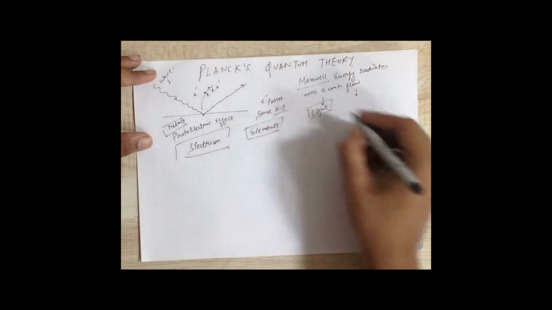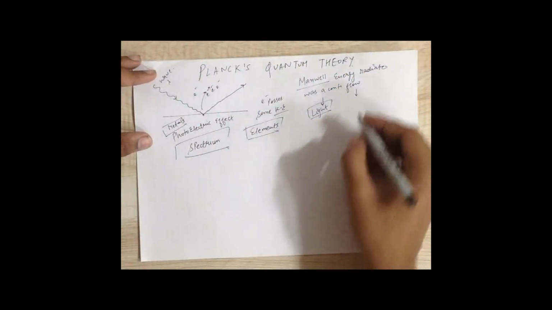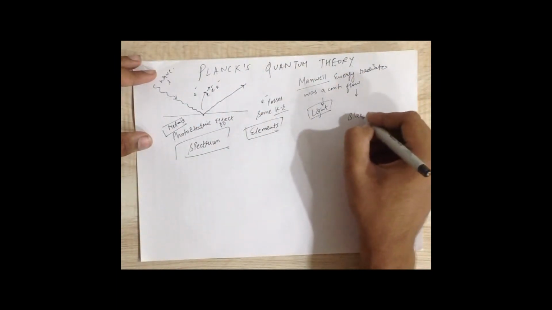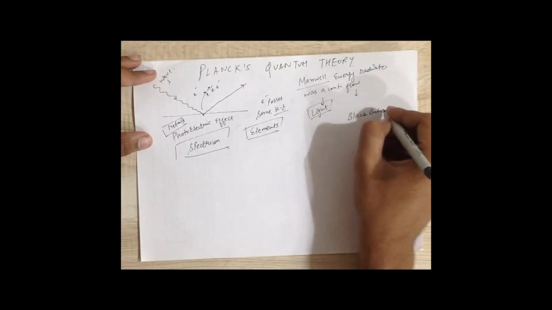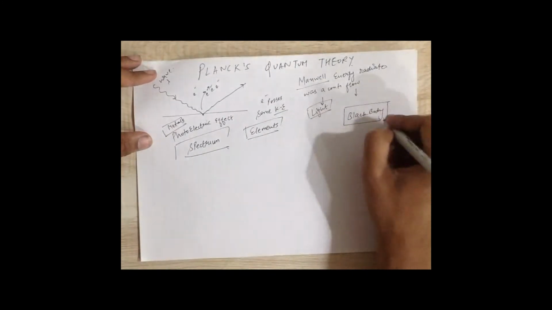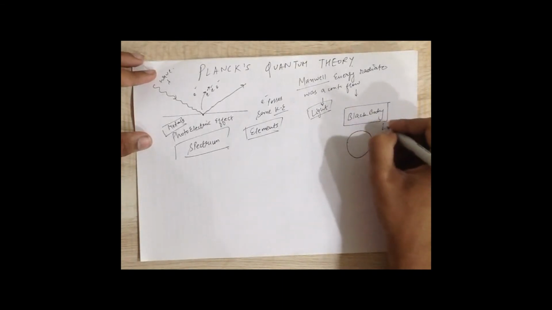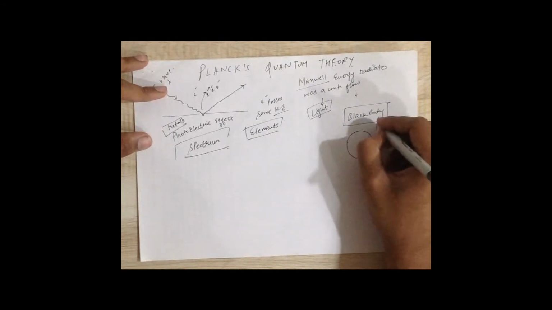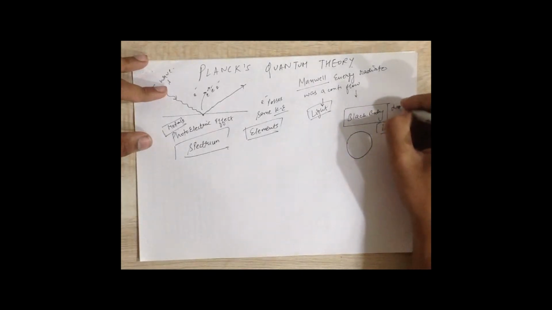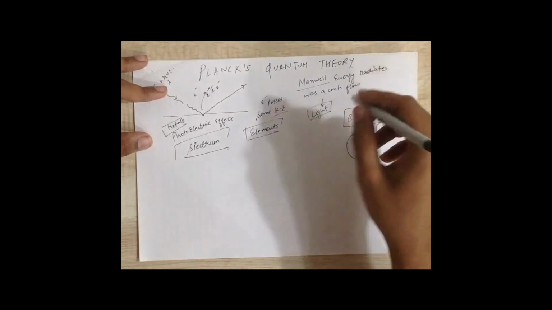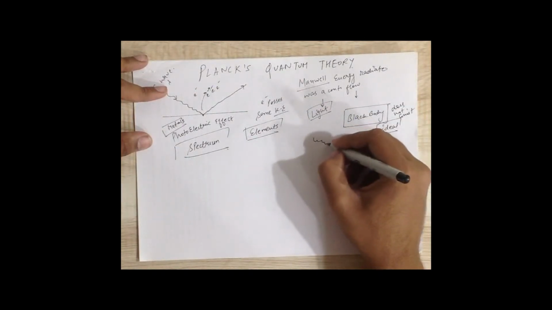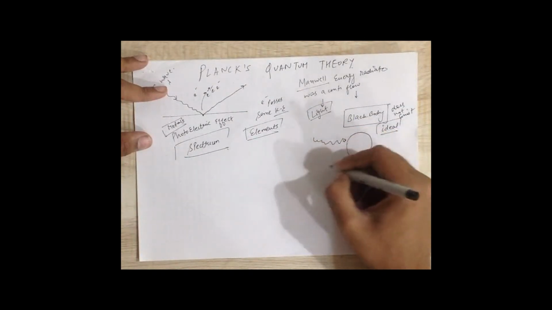Now, before understanding Planck's quantum theory, let us understand what a black body is. I am introducing a new term, that is black body. A black body is any ideal body. I am saying the word ideal because a black body in real life does not exist. A black body is an ideal body which absorbs all the radiations that are falling on it.